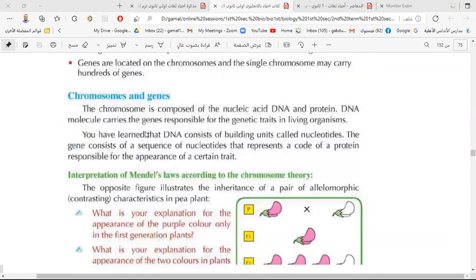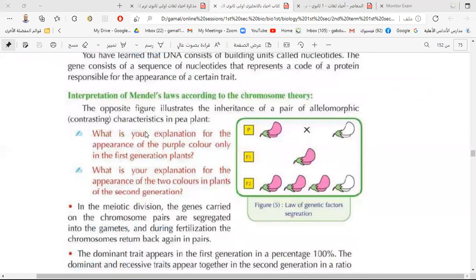Inshallah, in the next session, we'll discuss together Mendel's first law and Mendel's second law about inheritance. Okay? But now,